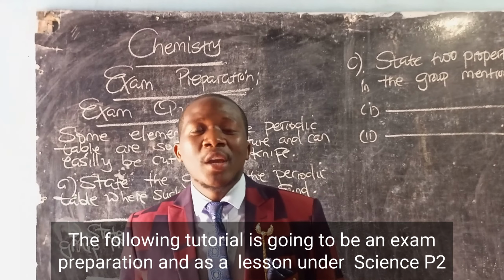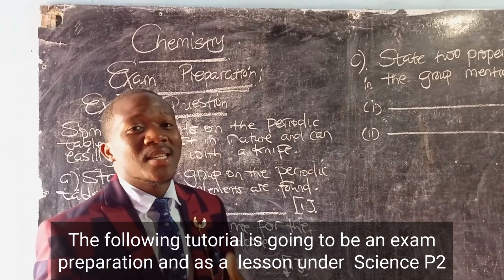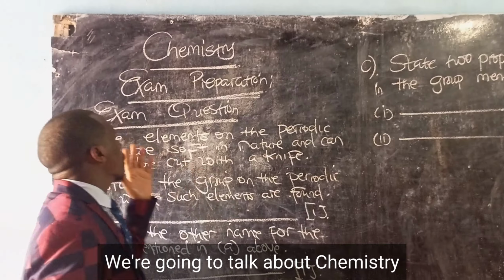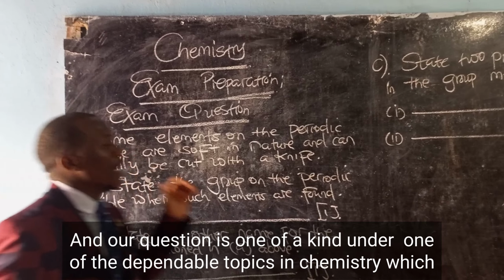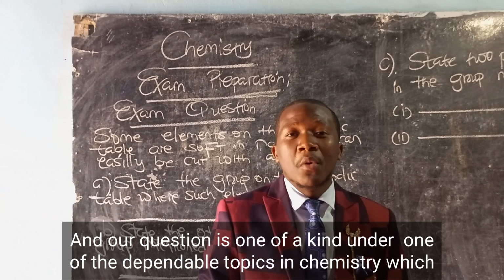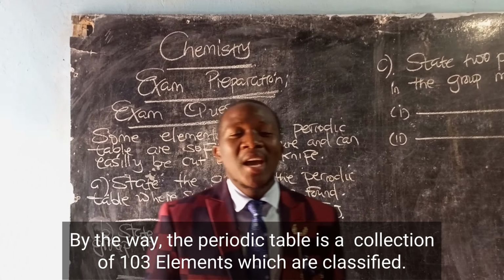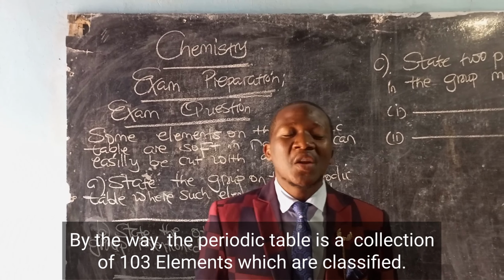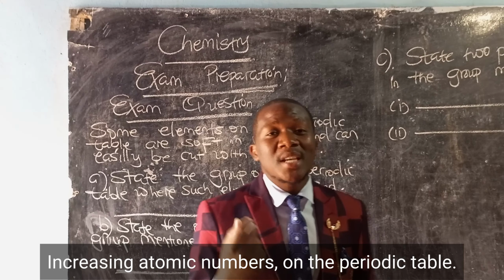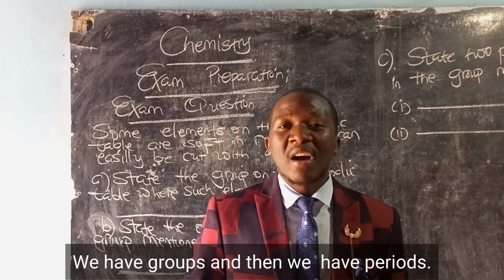The following tutorial is going to be an exam preparation and a lesson under Science Paper 2. Categorically, we're going to talk about chemistry. Our question is one of the kind under one of the dependable topics in chemistry, which is called the periodic table. By the way, the periodic table is a collection of 103 elements which are classified according to their increasing atomic numbers. On the periodic table, we have groups and then we have periods.